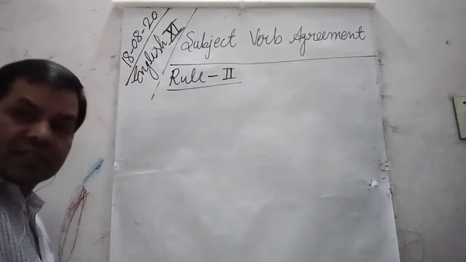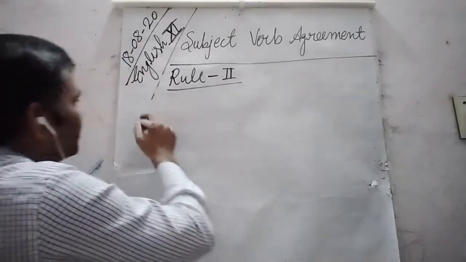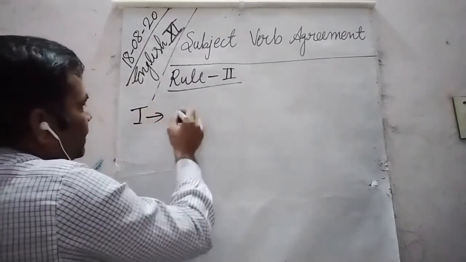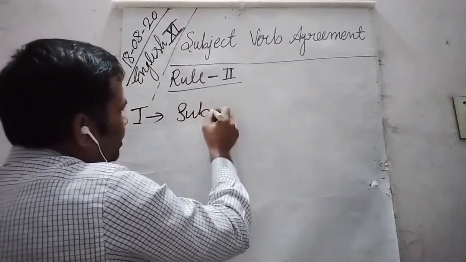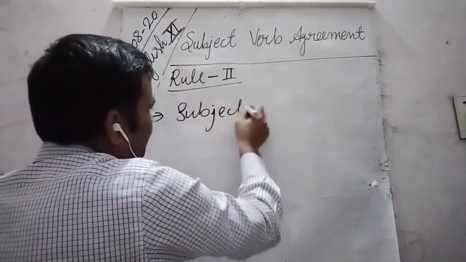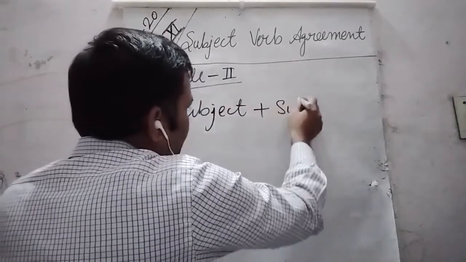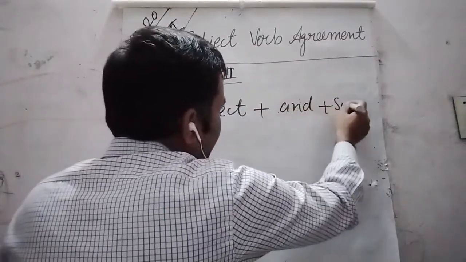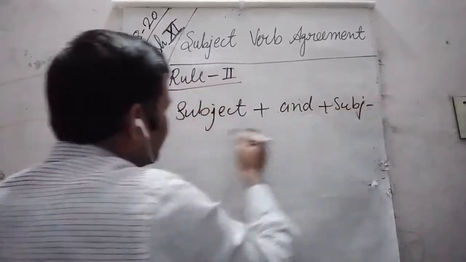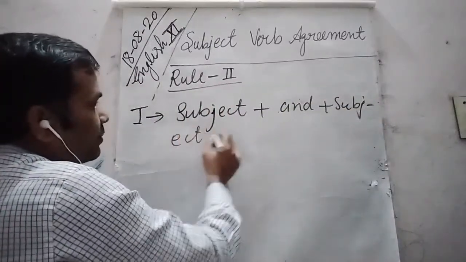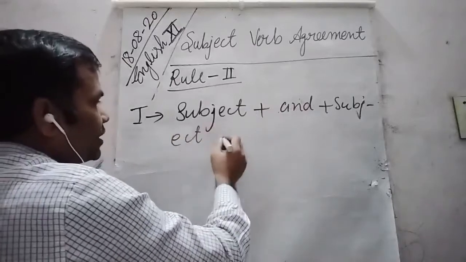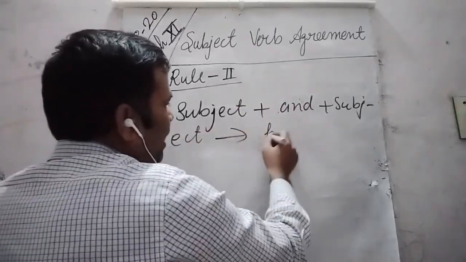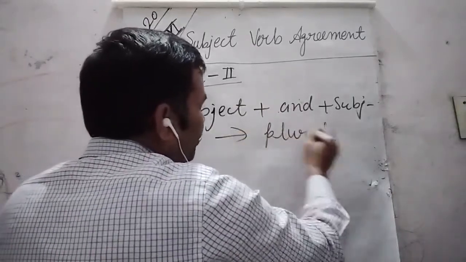Dear students, rule 1 says subject plus and plus subject plus and plus subject is followed by a plural verb.